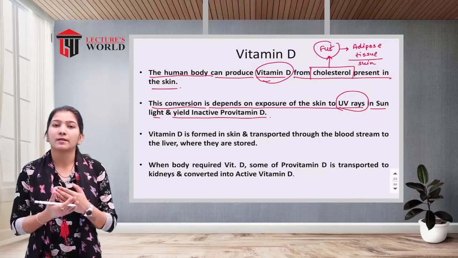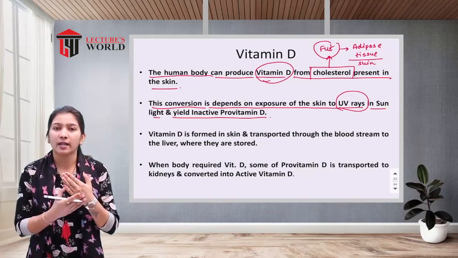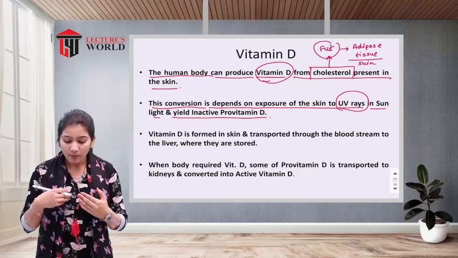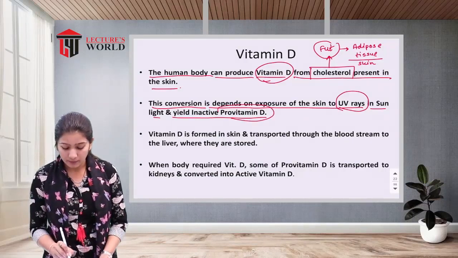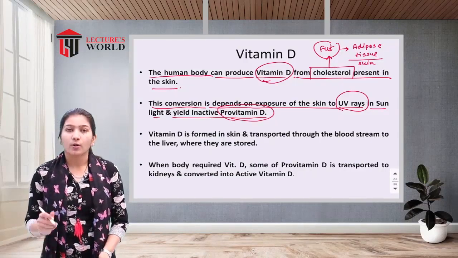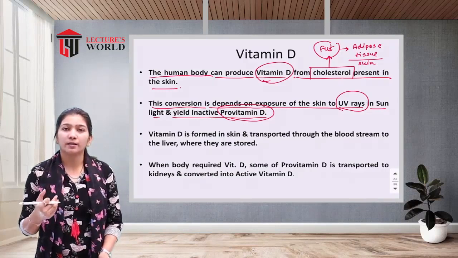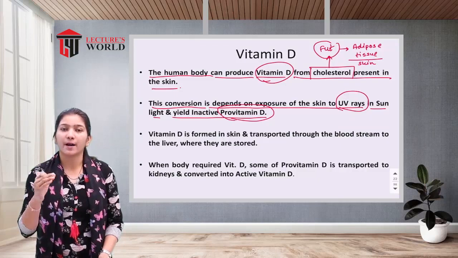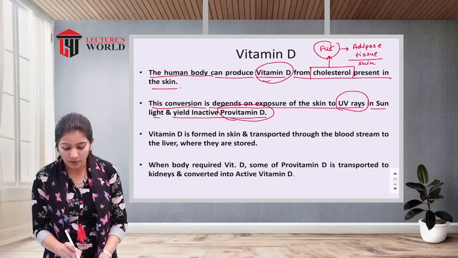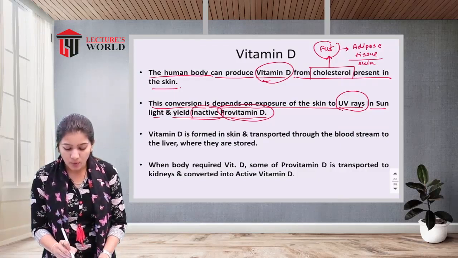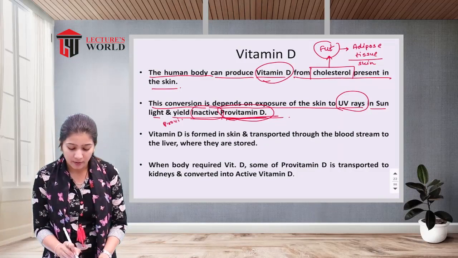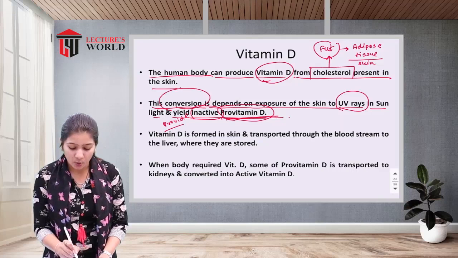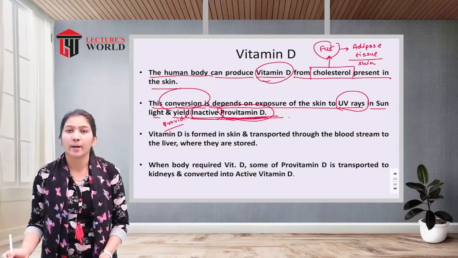When these ultraviolet rays touch your skin, there will be a synthesis of provitamin D. So the cholesterol beneath the layer of skin comes in contact with the ultraviolet rays, and after that there will be production of the inactive form of vitamin D. Yield means provide. So this conversion provides inactive provitamin D.